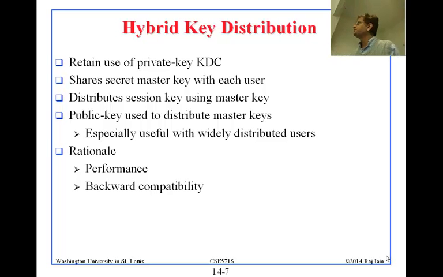Now you can do hybrid stuff. You can use public keys, private keys, KDCs, no KDCs. There are many combinations possible. So you can use private keys and KDC. You can use secret master keys with each user, where the KDC shares the master key with each user and distributes the session key using the master key. Public key can be used to distribute the master keys. So basically, when you want to talk to the KDC and set up a master key, you could do that using public keys once in a quarter. That's it.